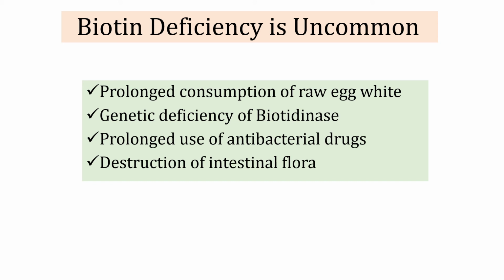For example, with prolonged consumption of raw egg white, the protein avidin present in raw egg can inhibit the absorption of biotin in the intestine. It can also occur with genetic deficiency of the biotinidase enzyme, which is required for hydrolysis of biotinyl peptides into biotin, and in plasma for conversion of biocytin into biotin, because target cells can take up only biotin.